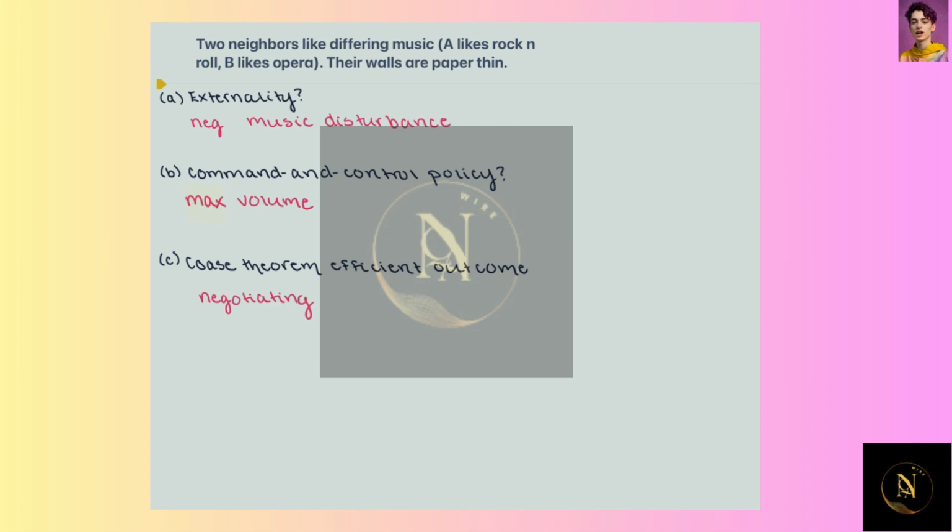However, if for some reason a bargain is not possible between them, then we're not going to see the Coase theorem apply because there would be no efficient outcome possible. So suppose that they are unwilling to pay one another for the other's music, in which case we're going to see a failure to reach this efficient outcome. However, according to the Coase theorem, hopefully these two neighbors, neighbor A and neighbor B, are able to decide amongst themselves who has the greater benefit of listening to their music than the other, and they can compensate the other neighbor for that.